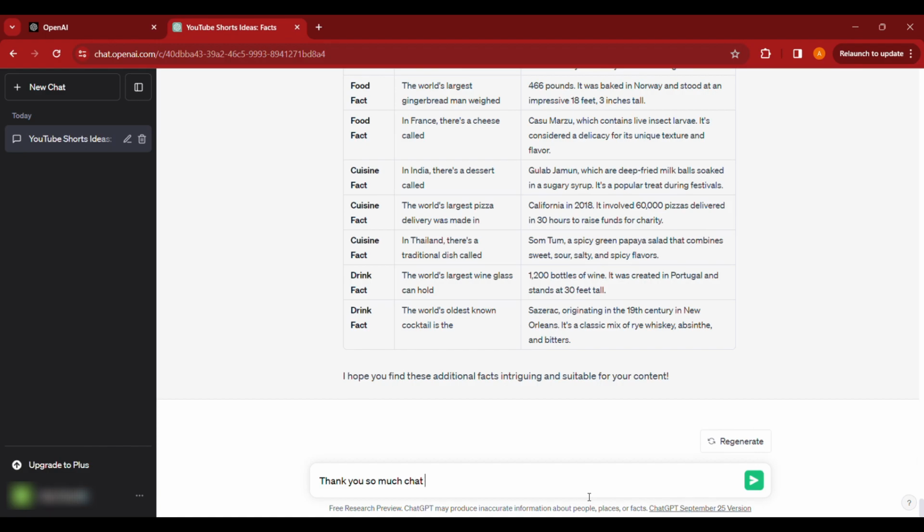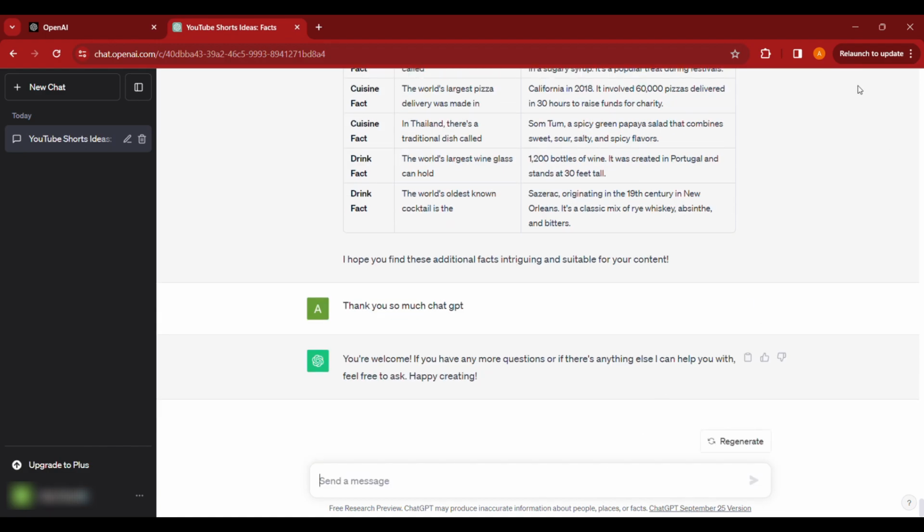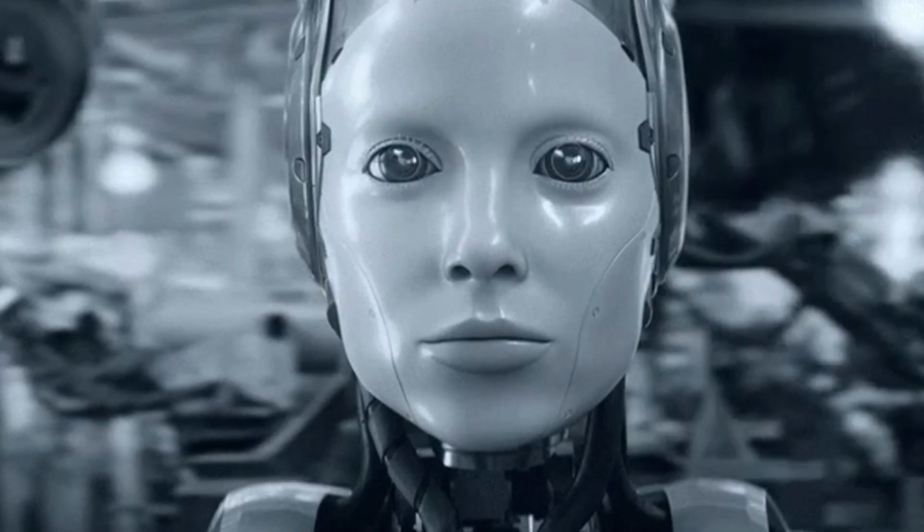Always thank ChatGPT after your work is done. This is to be in the good books of AI. It will be helpful when the AI takes over the world.